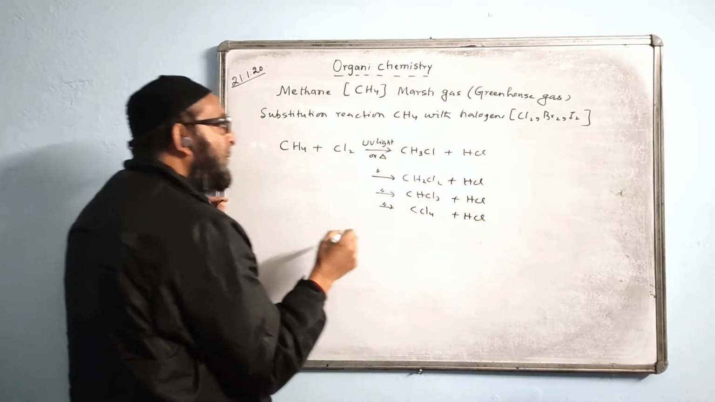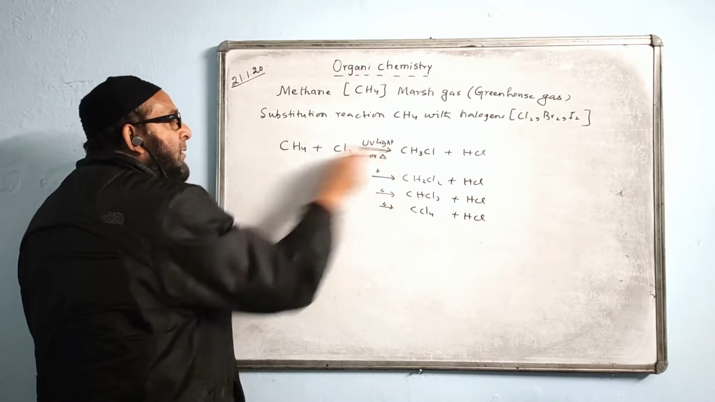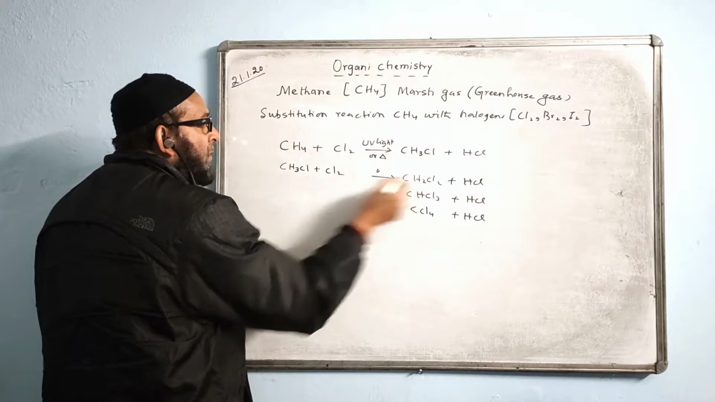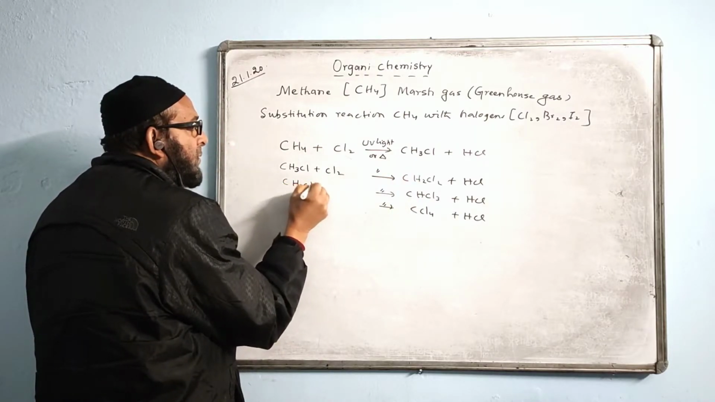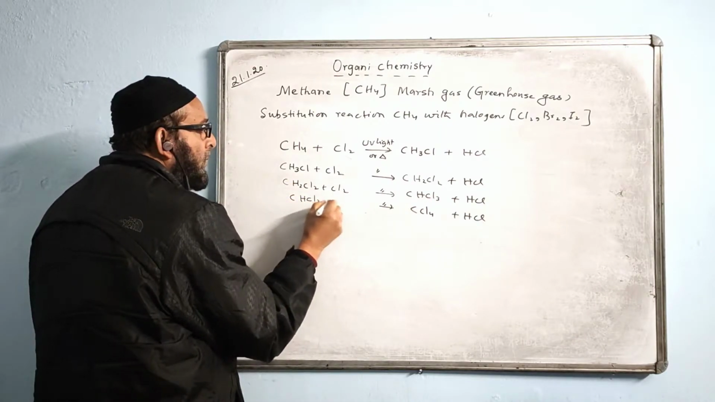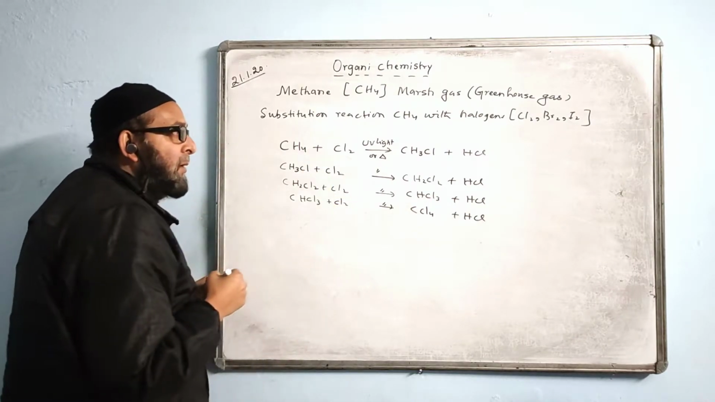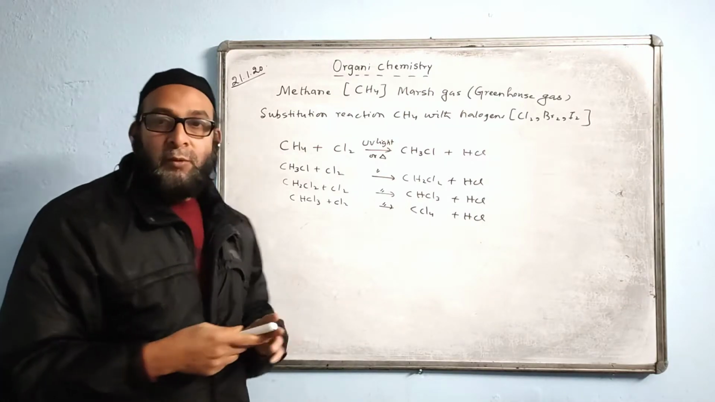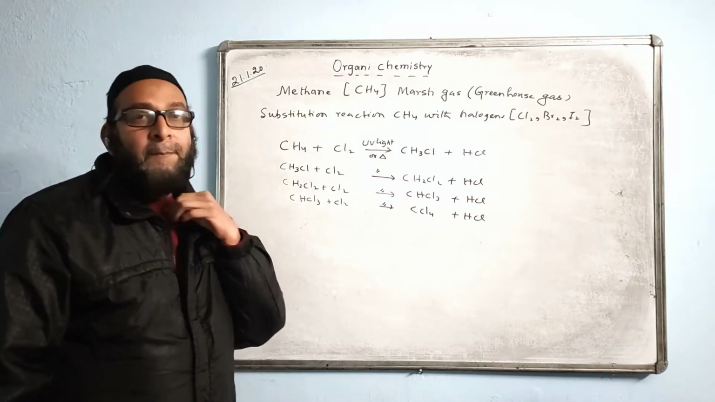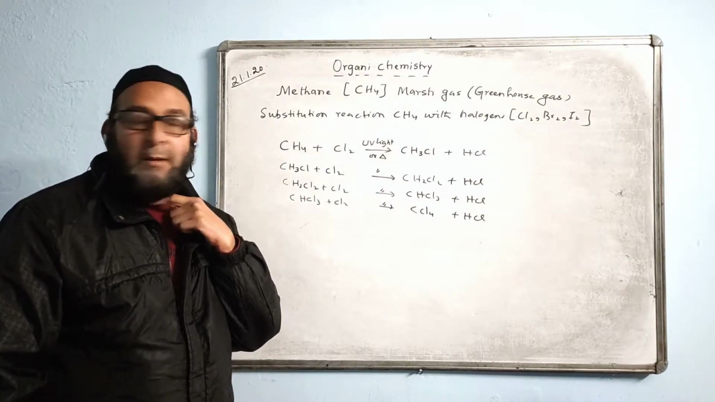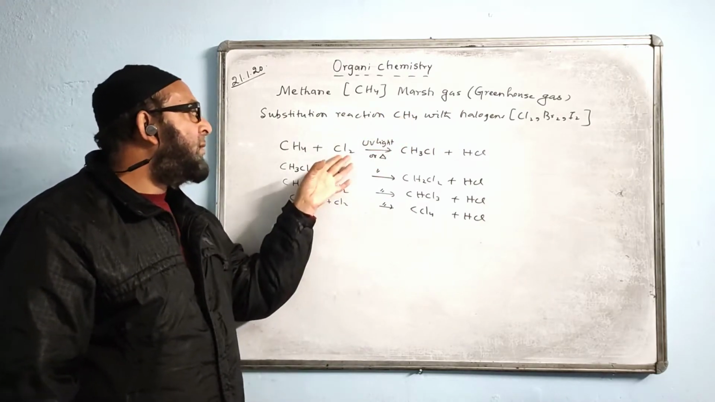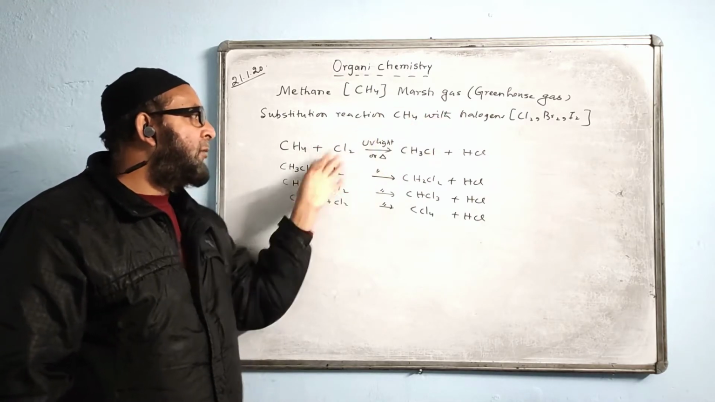This condition will remain the same. The product that we get, CH3Cl, we bring here plus Cl2, and we get the next one. This one we bring here, CH2Cl2 plus Cl2, and this one we bring here, like that. A 4-stage reaction takes place, 4 steps. All 4 stages together are called complete substitution of methane with the halogens. Halogens can be chlorine, bromine or iodine.